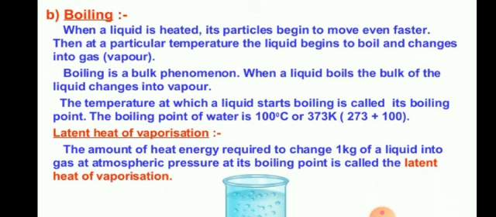As we had discussed earlier, the first type of latent heat, that is latent heat of fusion. Now we are going to discuss latent heat of vaporization. So the definition is: the amount of heat energy required to change 1 kg of liquid into gas at atmospheric pressure at its boiling point is called latent heat of vaporization.